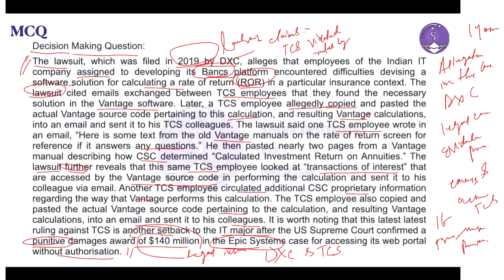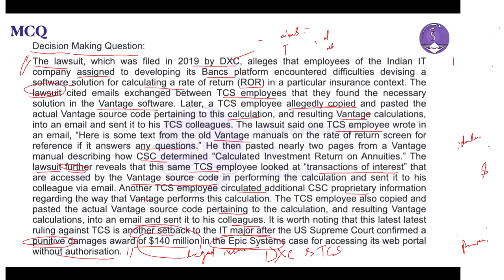In the ethical perspective, you will find a breach of trust.